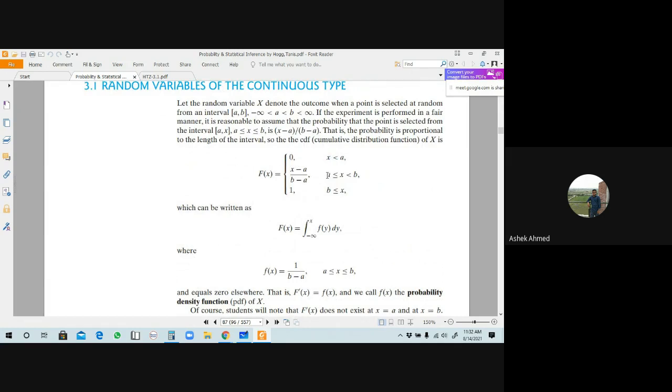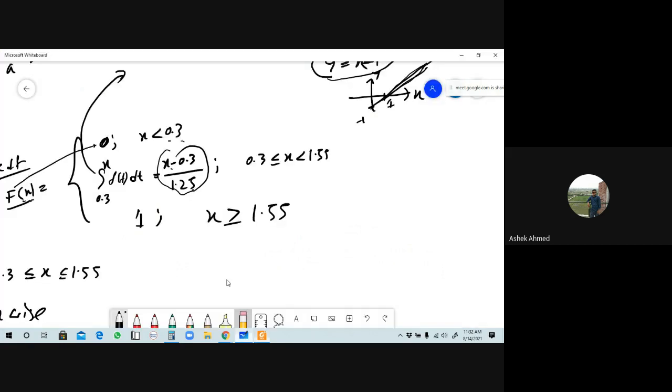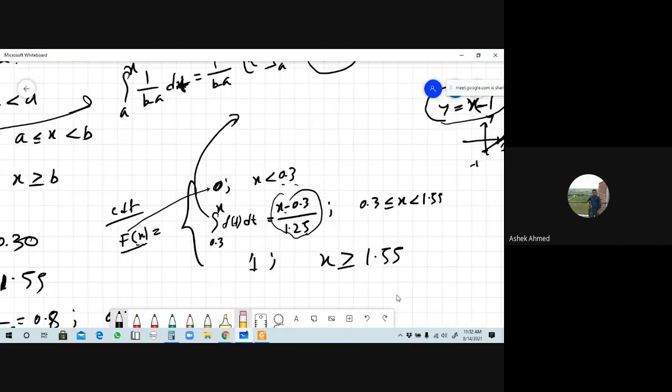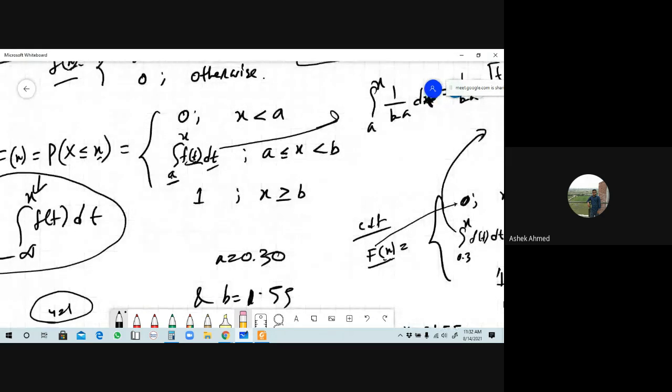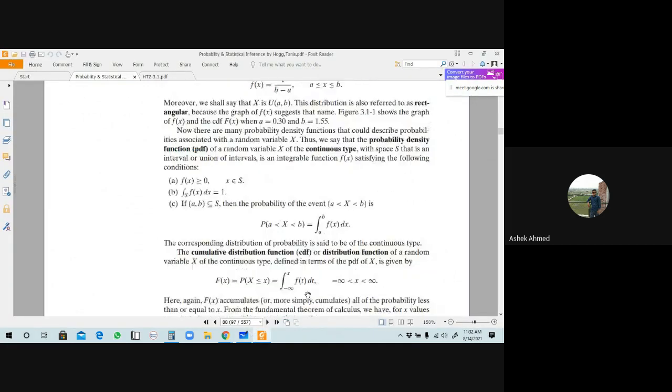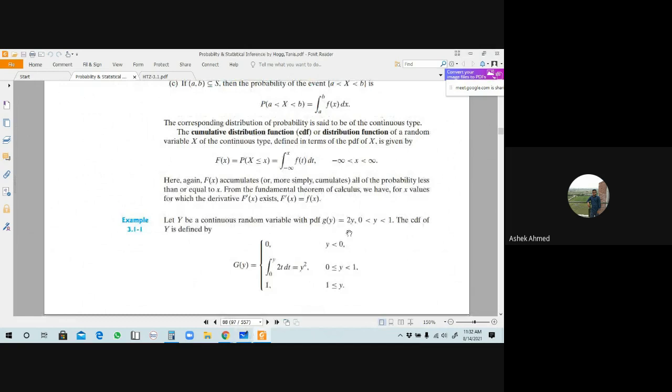When a is less than or equal to x is less than b, then we will get this result. When the value of x is greater than or equal to b, then the corresponding value of f of x is 1. Okay, I have already discussed this, so it is discussed like this.